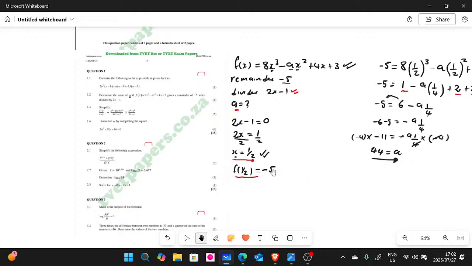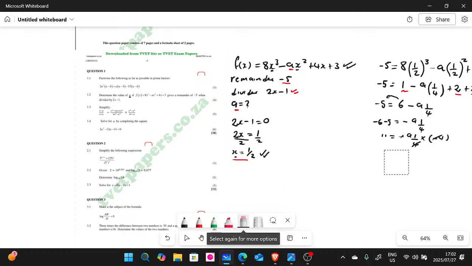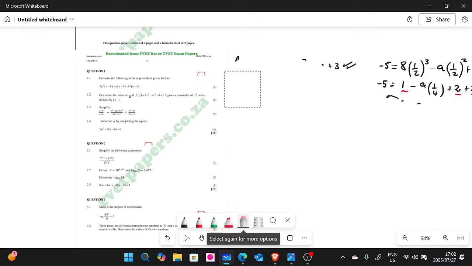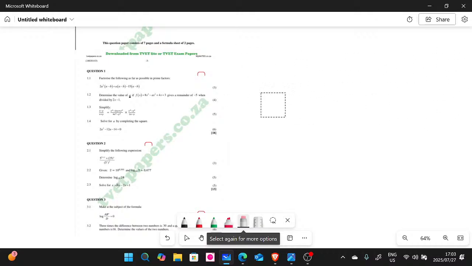Now let's look at another question. I'm going to erase this while I'm busy with another question. It's so short and simple, guys. This question one, so short and simple. But anyway, some people might get confused. All right, so let's look at 1.3.